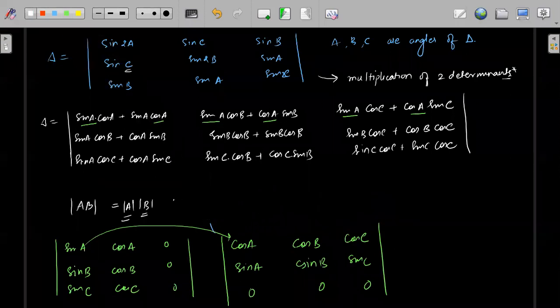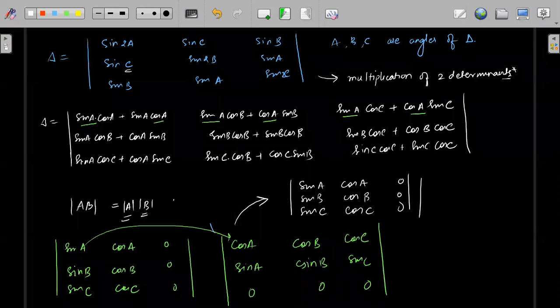Everybody understood, right? Now see, suppose they have given the answer in this form, so this thing can also be given in this form: sin A, sin B, sin C, cos A, cos B, cos C, 0, 0, 0, this multiplied into this.